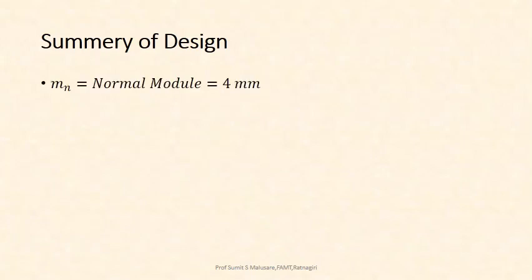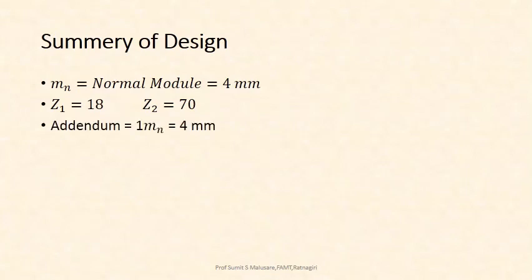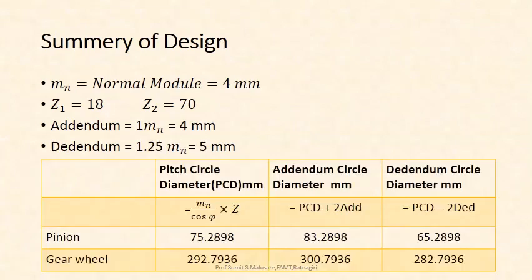Next and the last one, summary of the design. Mn normal module is 4 mm, Z1 is 18, Z2 is 70. Addendum is 1 times normal module, that is 4 mm. Dedendum is 1.25 times normal module, that is 5 mm. Finally we have to complete this table. For pinion and gear wheel, the pitch circle diameter is equal to Mn upon cos psi into Z, that is 75.2898 mm and 292.7936 mm.